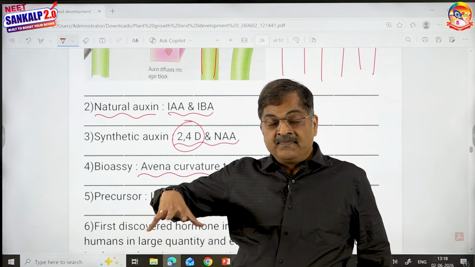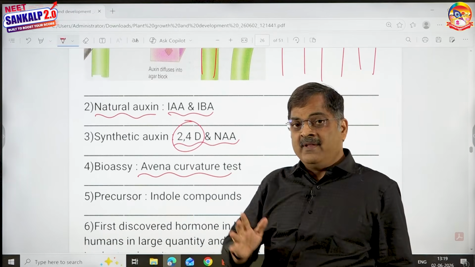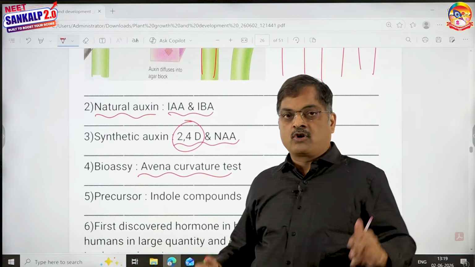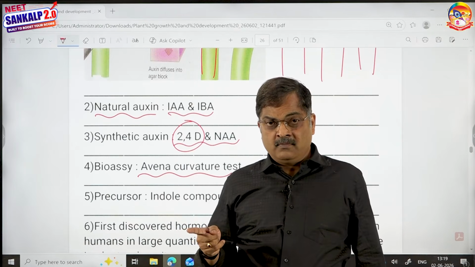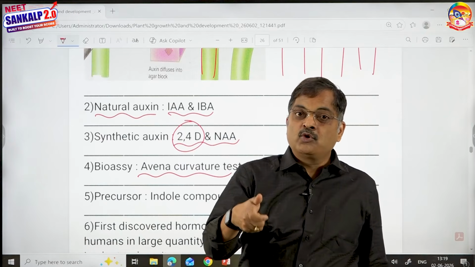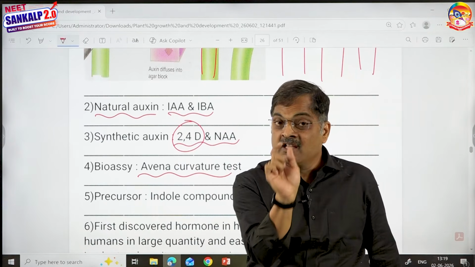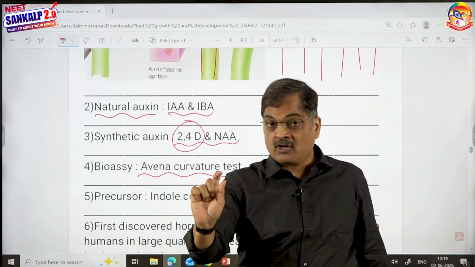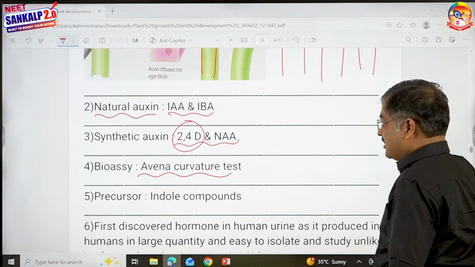But 2,4-D is said to be a synthetic hormone which eliminates dicot weeds in a monocot crop. Mature monocot crop. If the monocot crops are immature, if you spray 2,4-D, both dicots and monocots will die. So that is the word mature monocot crop. It is used. That word is important. Please see that you don't forget.